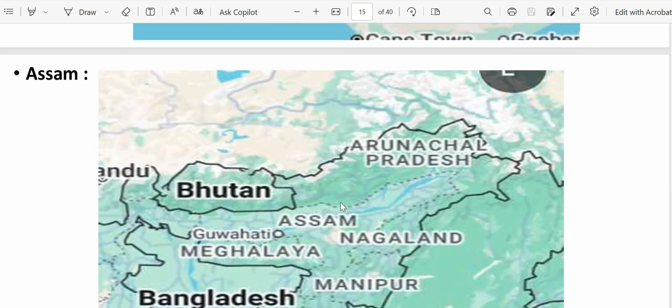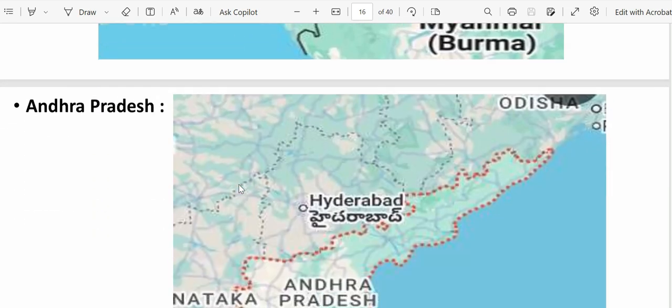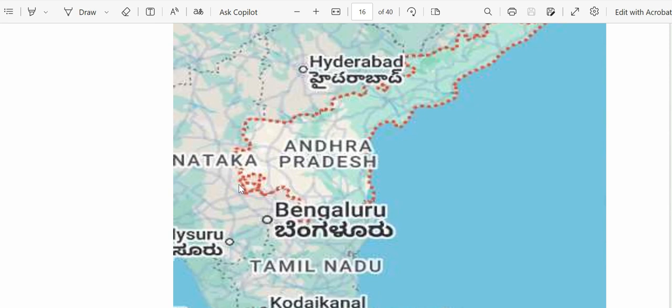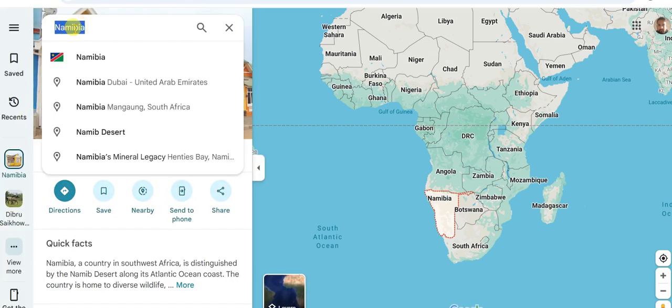Okay. Next, we have Assam. We have already mentioned the neighboring states: Arunachal Pradesh, Meghalaya, Nagaland, Manipur, Mizoram, Tripura, and the neighboring countries Bhutan and Bangladesh. Next, we had a mention of Andhra Pradesh. We'll again check what neighboring states it has and what ocean or sea it has. Let's go to the map, Andhra Pradesh.